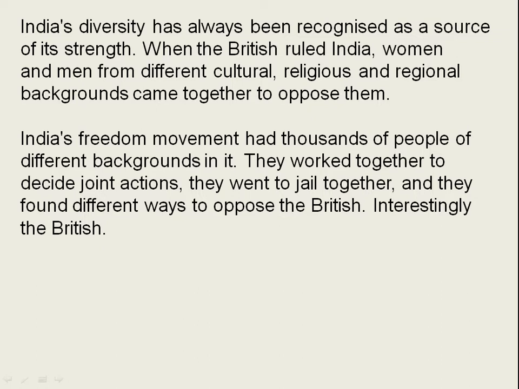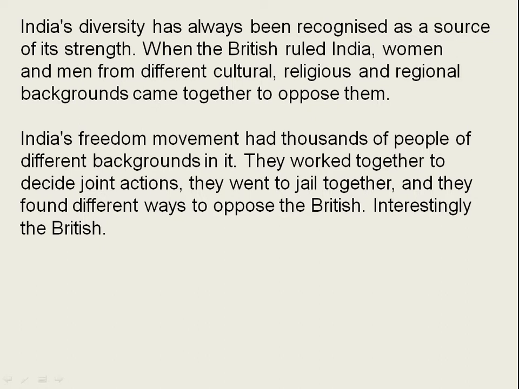India's freedom movement had thousands of people of different backgrounds in it. They worked together to decide joint action. They went to jail together and they found different ways to oppose the British.